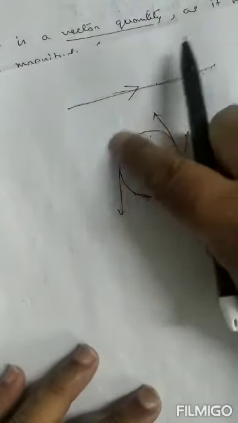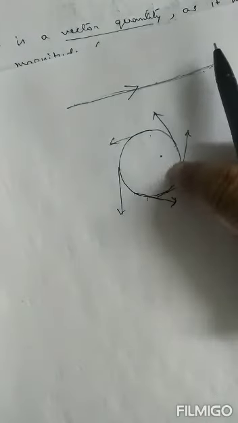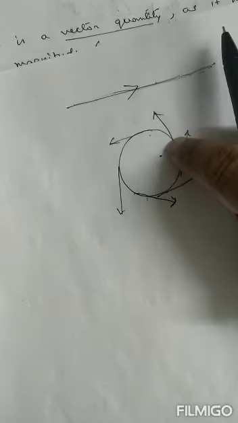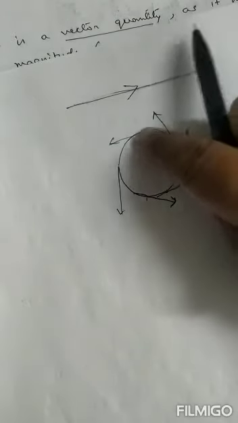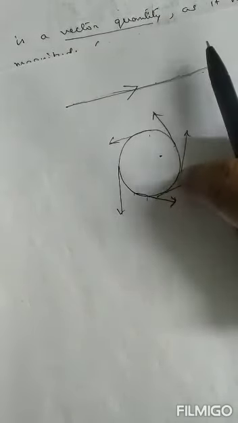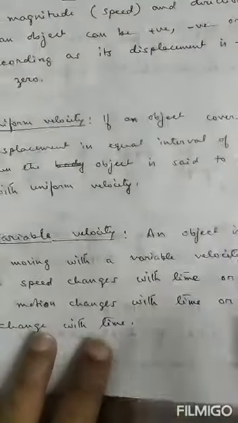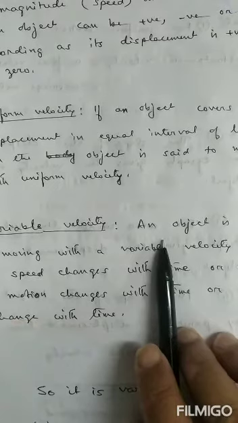When a body moves in a circular path at constant rate, the body covers equal distance in equal intervals of time, but the direction of motion changes at every point of the circular path. Since direction of motion changes, here velocity changes. So velocity is different, but speed is constant. So therefore, we define variable velocity like this.